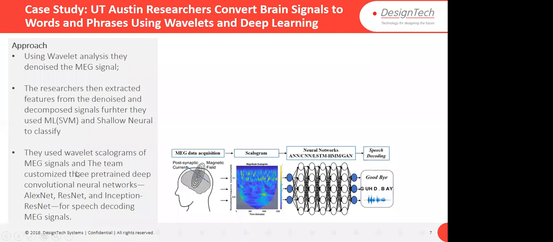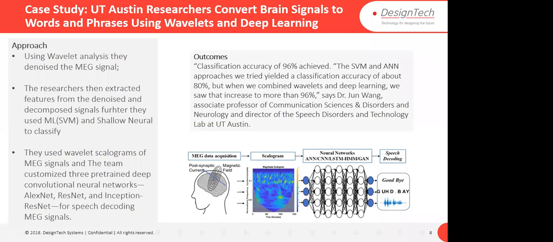They converted their time series data into scalograms, and they used pre-trained models like AlexNet, ResNet, and this Inception-ResNet. So they tried these three pre-trained deep learning models to decode the MEG signals. And what was the outcome? They got 96% accuracy, while using SVM and ANN the accuracy was about 80%. So they wanted to enhance this accuracy, and they used deep learning, and finally they got 96% accuracy.